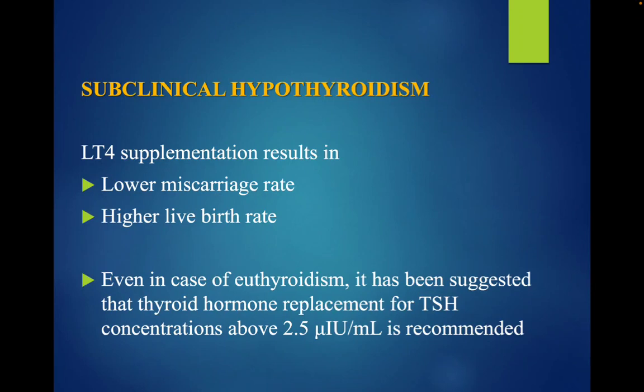What is the dose of thyroid hormone which should be given? In case of subclinical hypothyroidism, lower doses of 25 to 50 microgram can be started. But in case of overt hypothyroidism, the doses are started according to body weight, as 1.6 microgram per kg body weight.